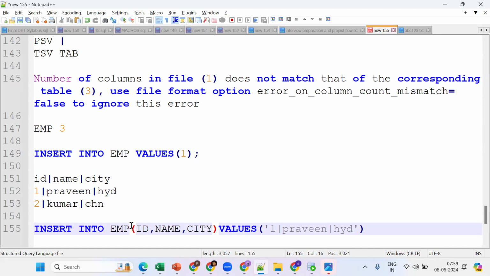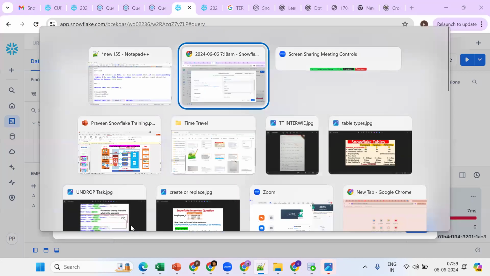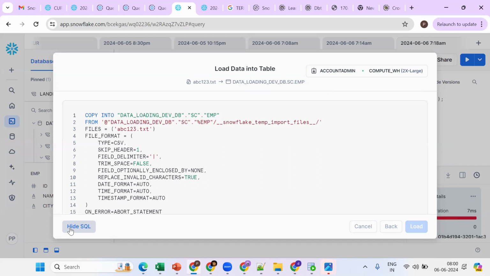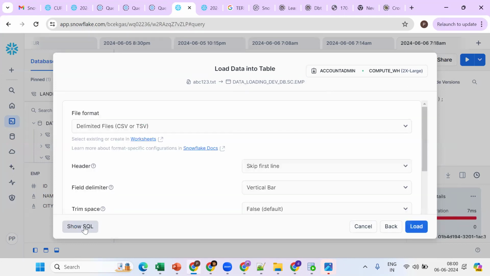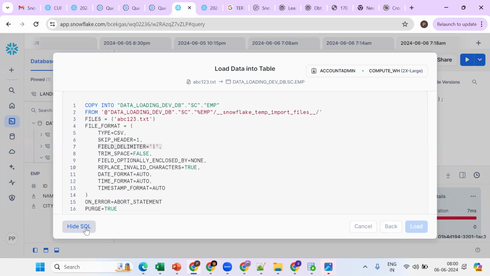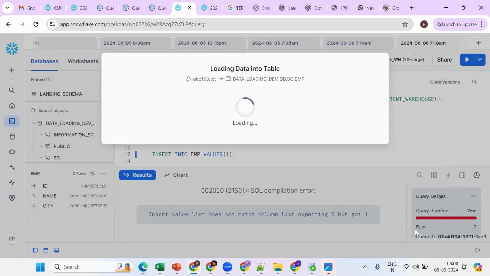Now, how to rectify the same thing? Instead of putting comma, what should I put? We are going to put the vertical bar, pipe. Show SQL. See, we can get the SQL. So see the field delimiter, it's a pipe symbol. Got the point? So hide SQL, try to load. Now we get 2 records.